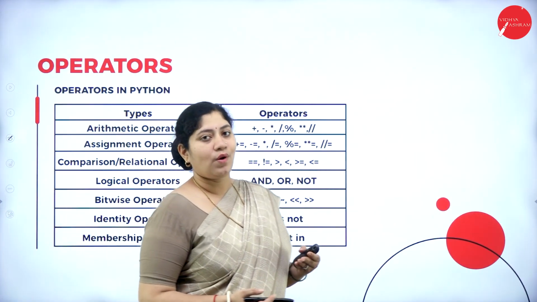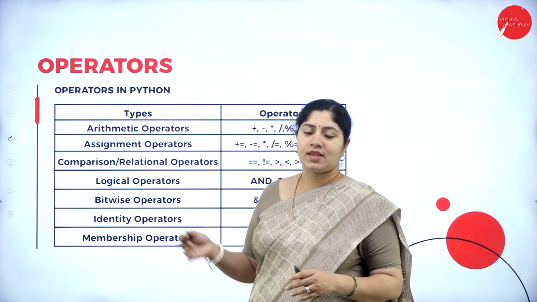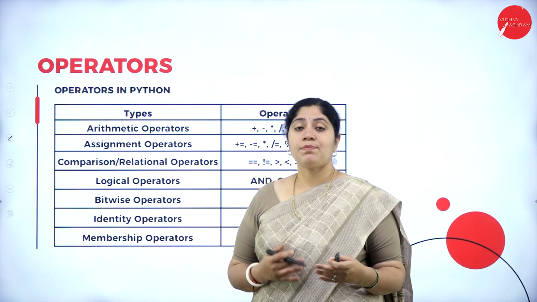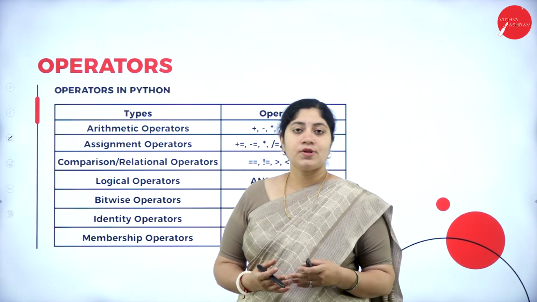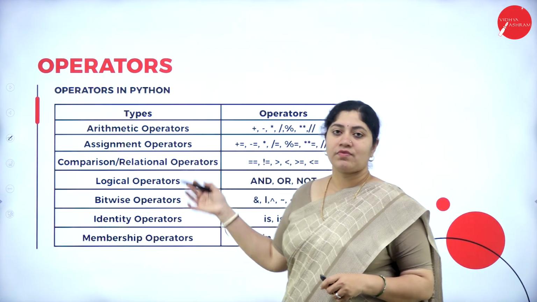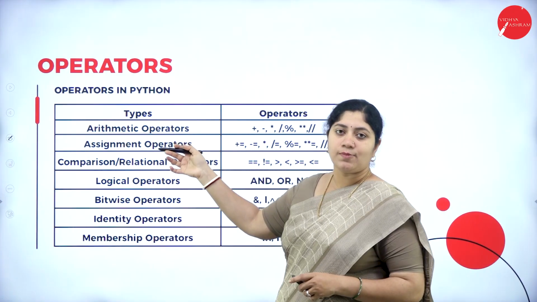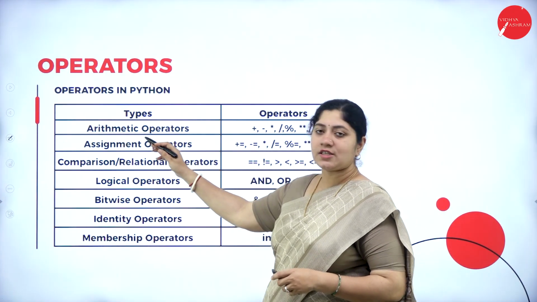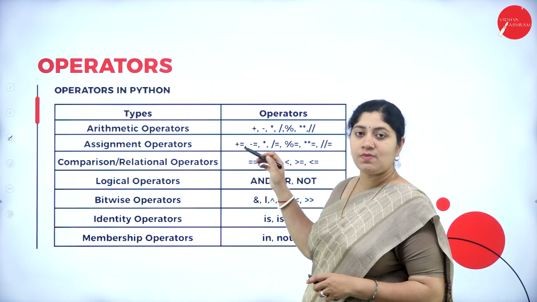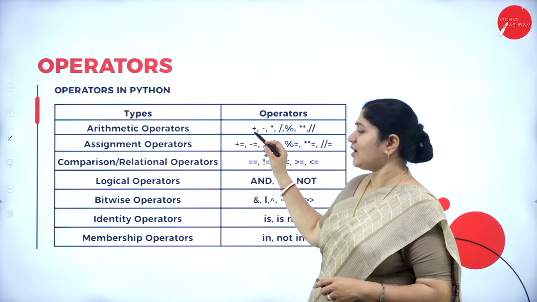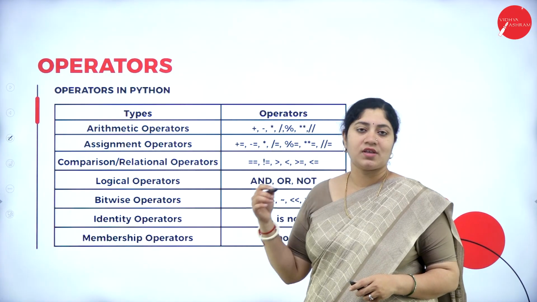Next, let's go forward and understand what are operators. Operators are none other than special symbols that perform operations on variables or different values. So let's move forward and understand the different symbols that are used as different types. So the first type that we can consider is arithmetic operator. Under this, the operators or symbols utilized are none other than addition, subtraction, multiplication, division, modulus, etc.